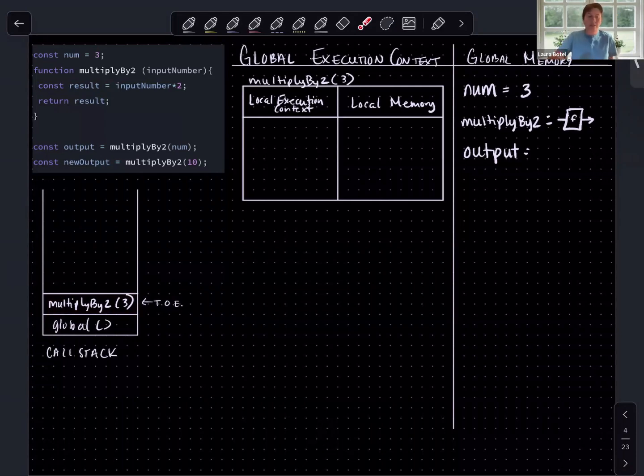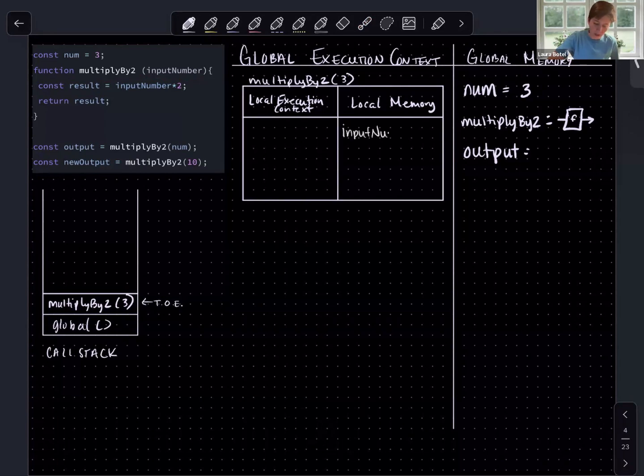Whenever we open up a local execution context, there's one thing that we're going to do right off the bat, and that is pair our parameters and our arguments. In this case, our parameter is input number. You can think of a parameter as a placeholder in a function for an actual value that we don't yet know. So input number is our parameter. This will be our label in our local environment.